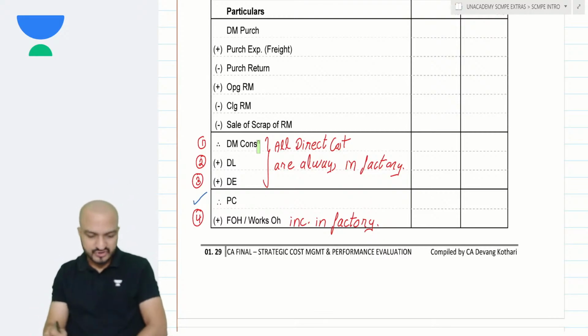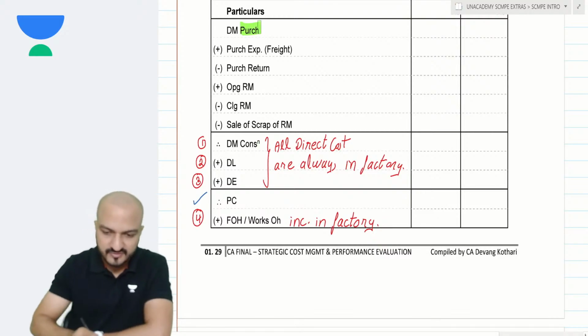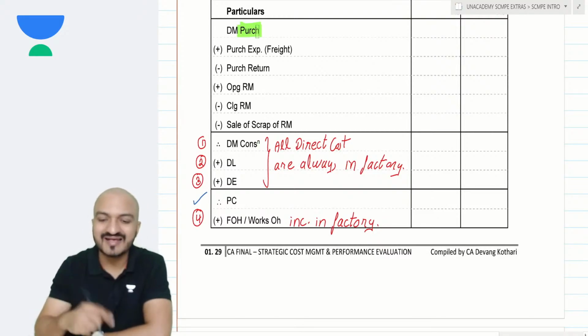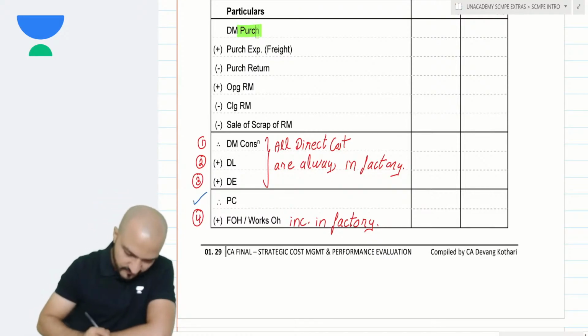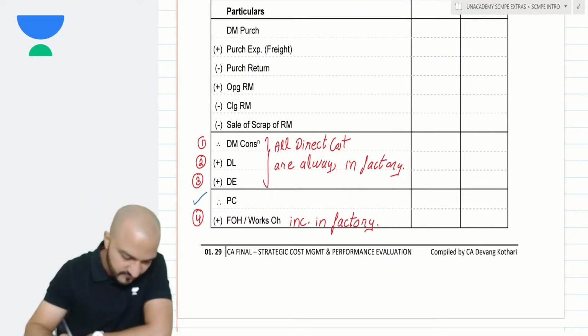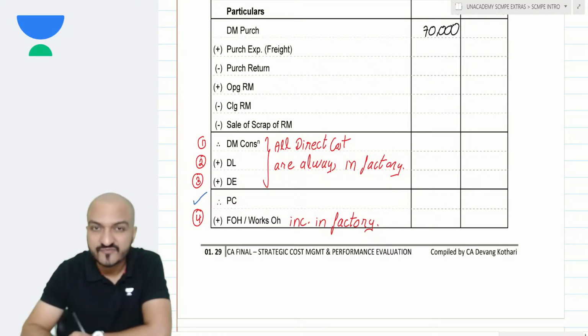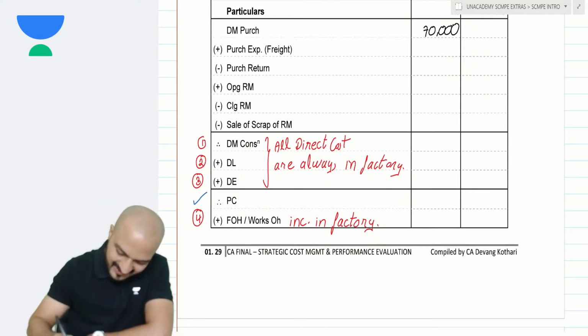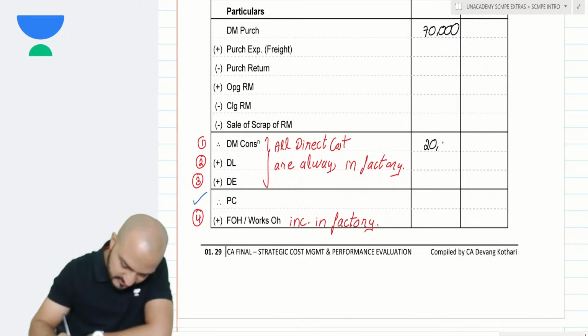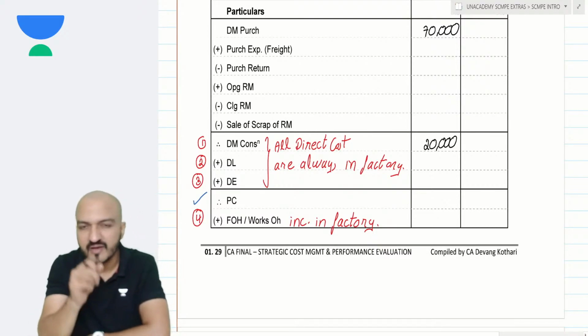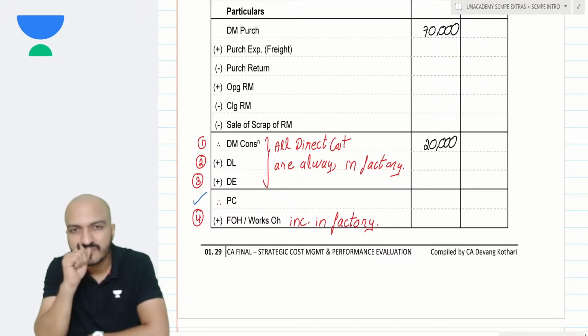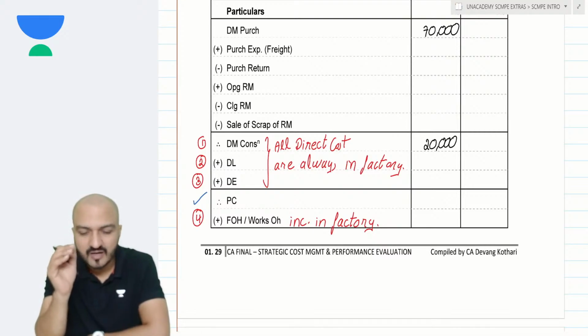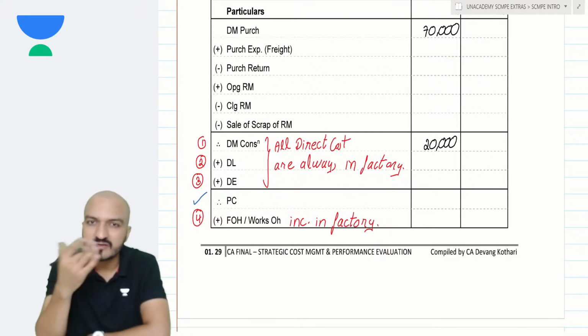Well, obviously, what I purchase is not my cost. What I consume is my cost. See, what if I purchased material worth rupees 70,000, but out of that material, what if I consumed material worth only 20,000 rupees? So where did that remaining 50,000 rupees of material go? 70,000 of material I purchased, only 20,000 I consumed. Where is the remaining 50,000 of material?